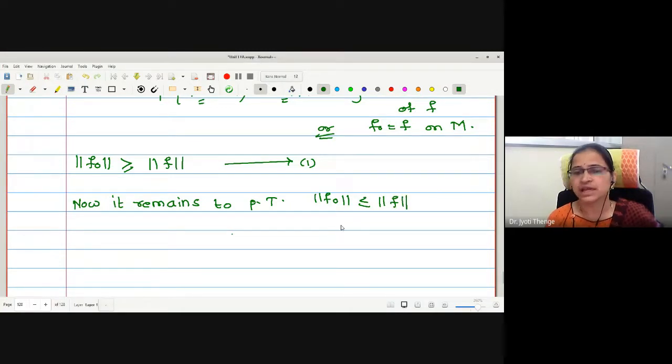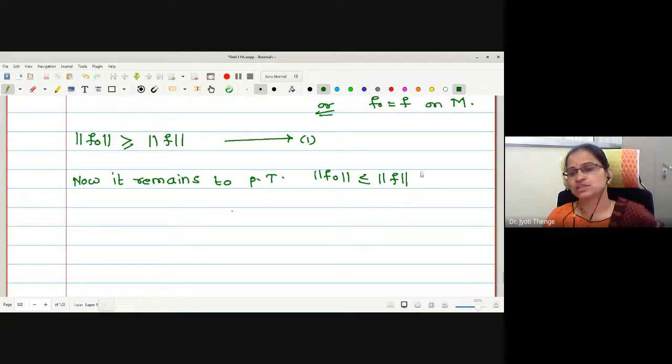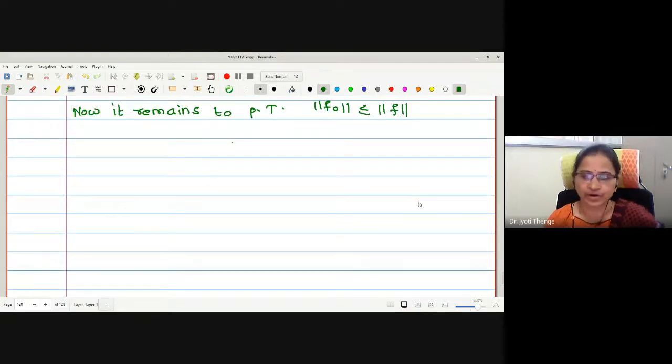And with this, it will be automatically proved that f naught is bounded because we know f is bounded already. Now, to prove this reverse part, we were going to make use of some different criteria. For this, we were going to start with two arbitrary elements of the set M, say, any two vectors.